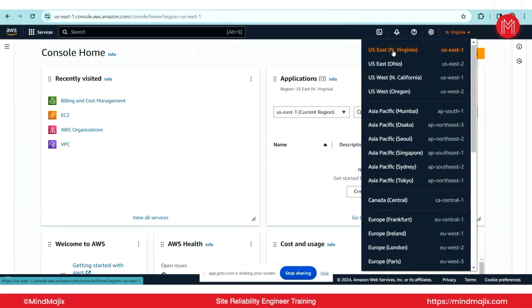Any query on that? Region part? No, right? Okay.